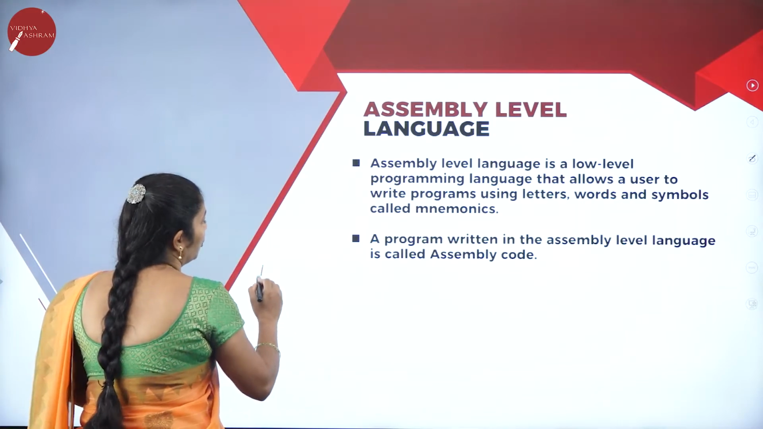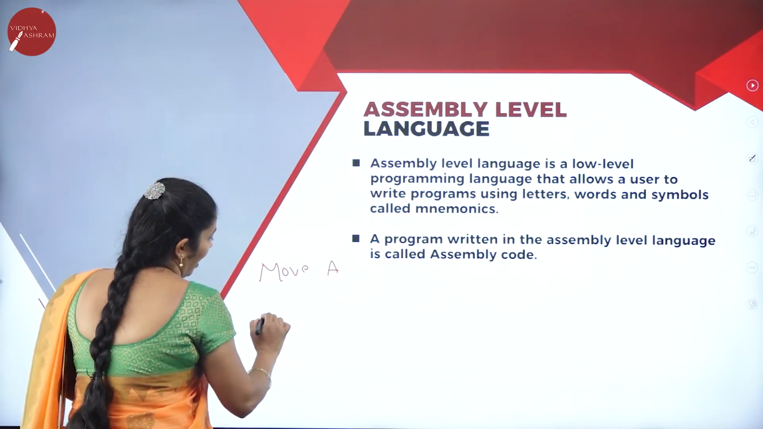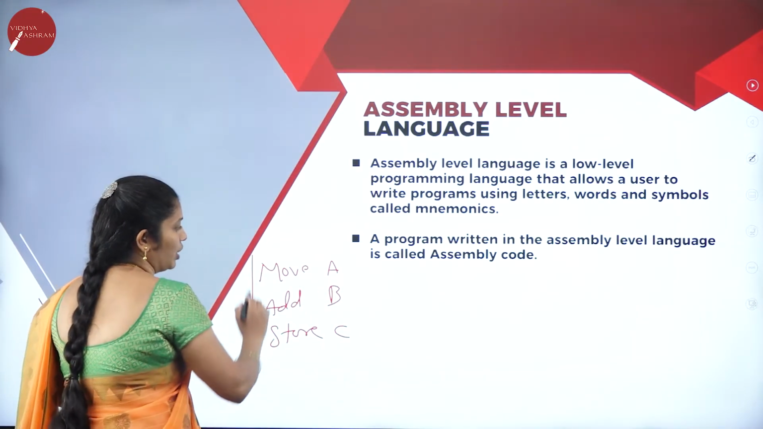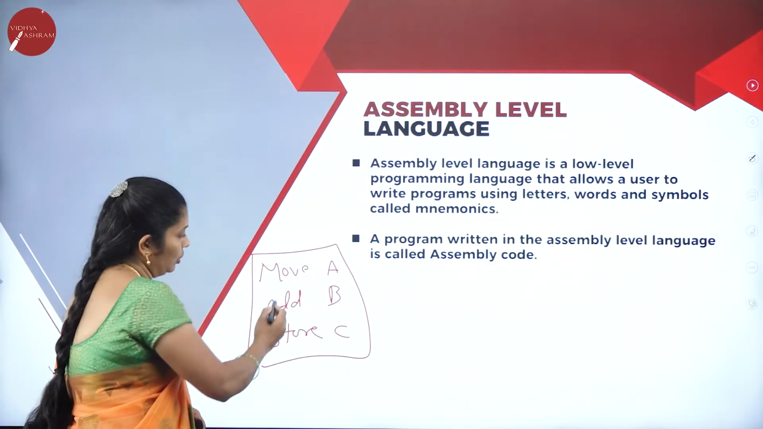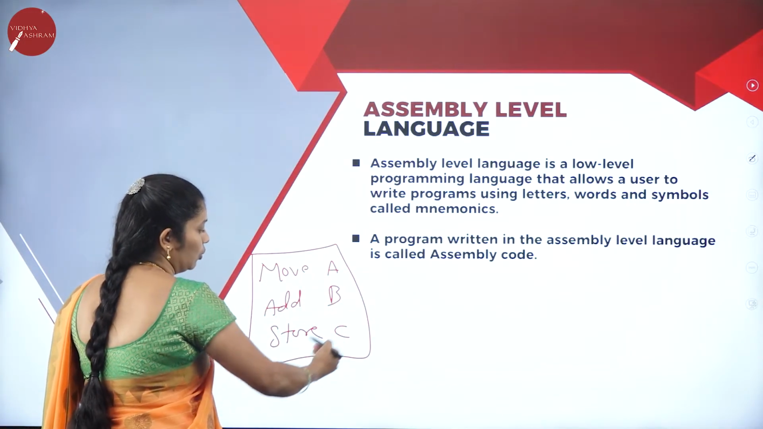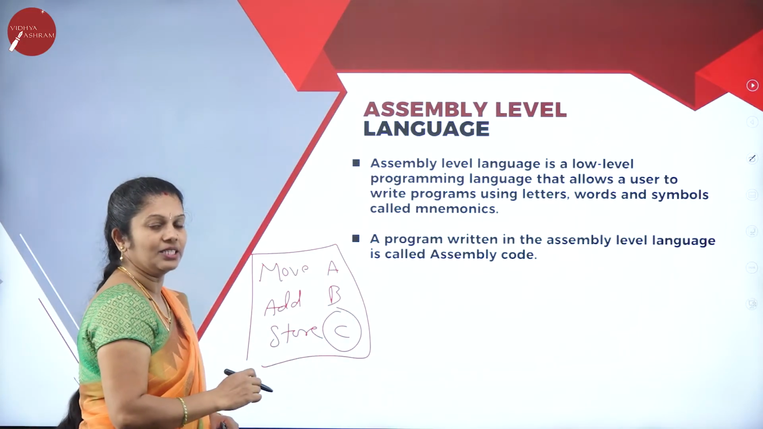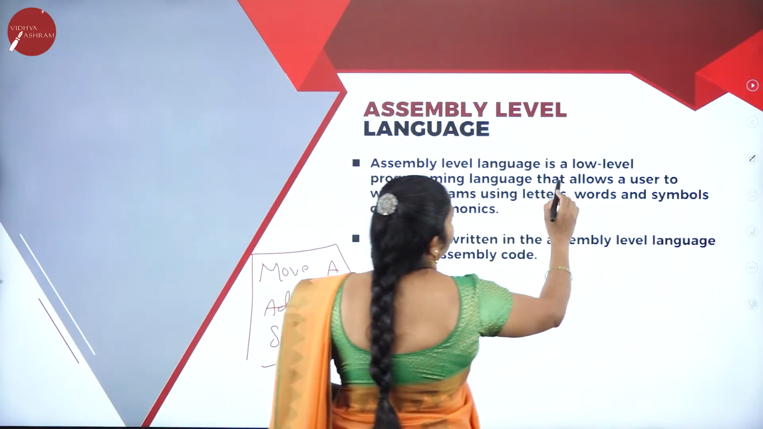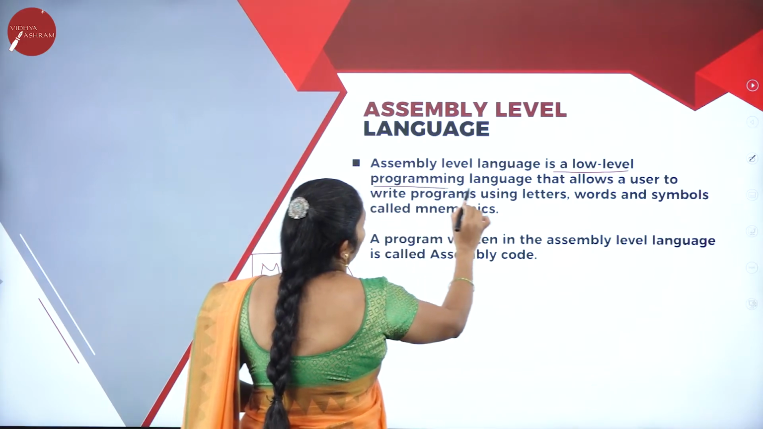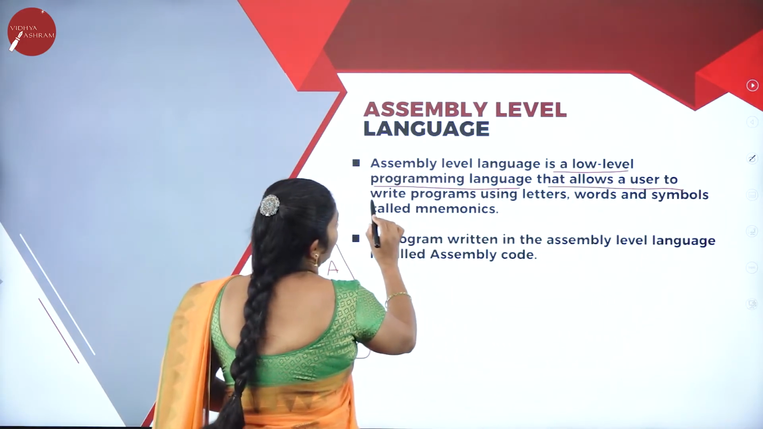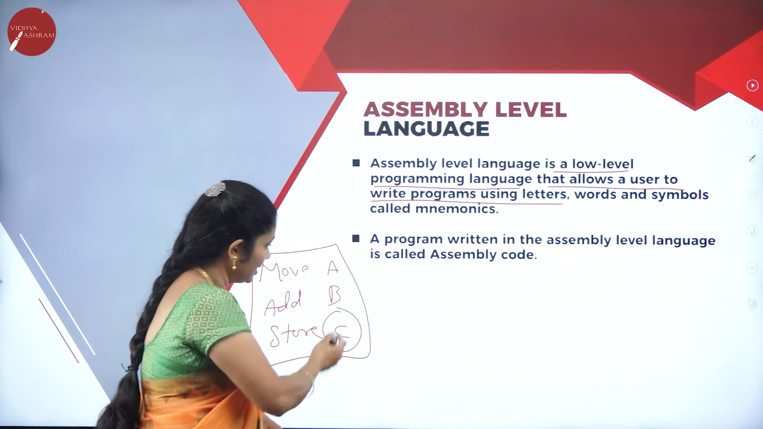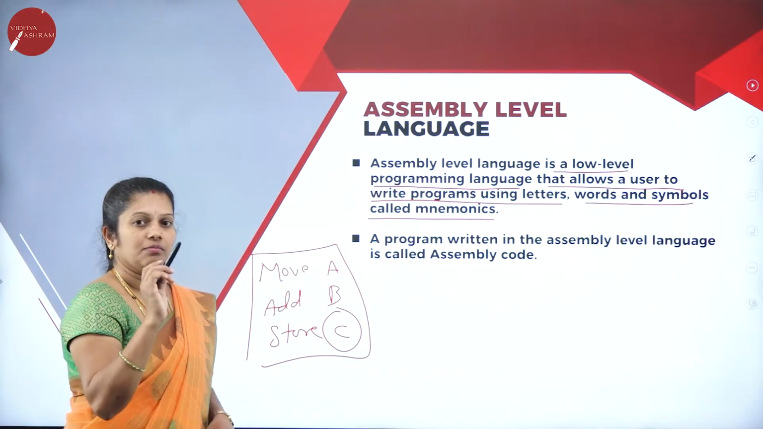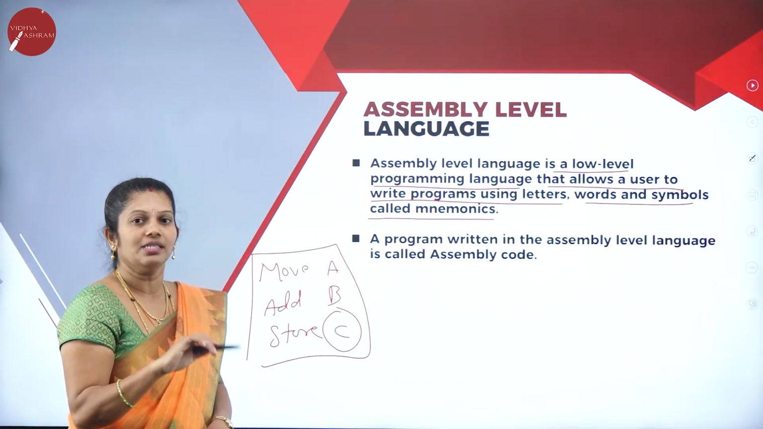For example, MOV A, ADD B, STORE C. Like this, we are using the commands here. First, we move the A value, then add the A value with the B value, then store the result in C. Like that, we are using some mnemonic symbols here. Assembly level language is a low-level programming language that allows the user to write the program using some letters, words and symbols called mnemonics. Some symbol words are used here to represent the code.